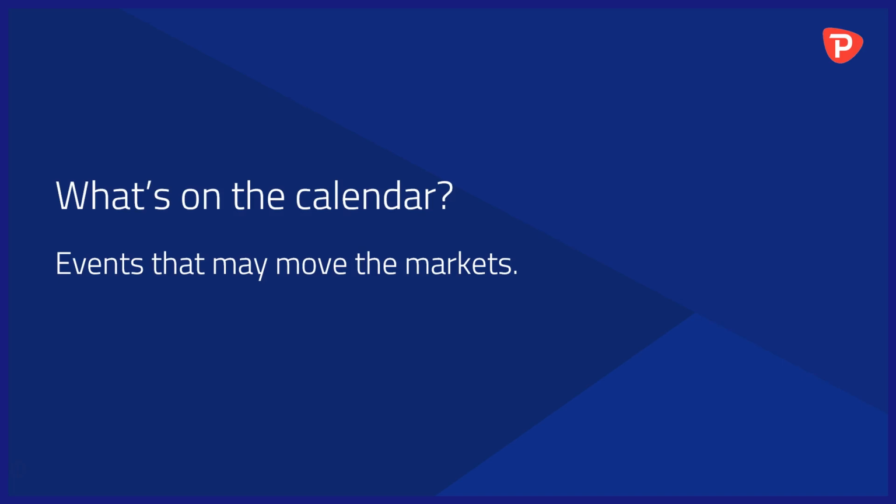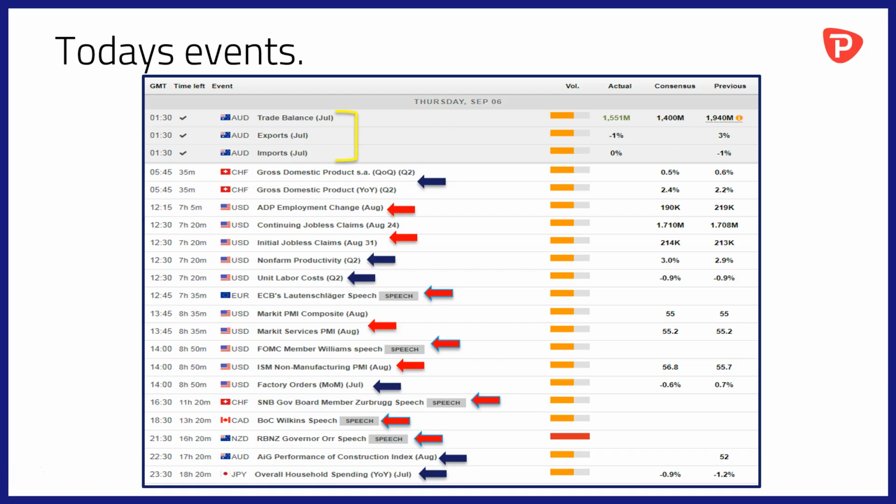Speaking of data, let's take a look at what's on the calendar, events that may move the markets today. A pretty packed calendar. We've already had trade balance data for July out of Australia earlier this morning, and we'll look at that in a bit more detail momentarily. The focus is principally in the US today, and that kicks off at 12:15 with the ADP employment change data for August. 15 minutes later, that's followed by continuing jobless claims and initial jobless claims out of the US as well. This data falling on a Thursday for a change because it was a bank holiday weekend in the US.